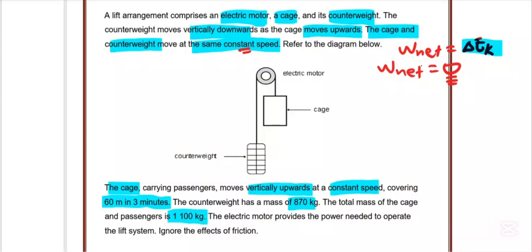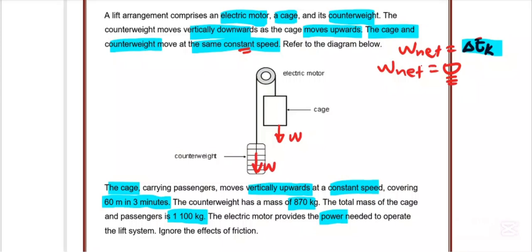The electric motor provides the power needed to operate the lift. So if we draw a free body diagram here, in this system we have a weight of the cage, then a weight of the counterweight.